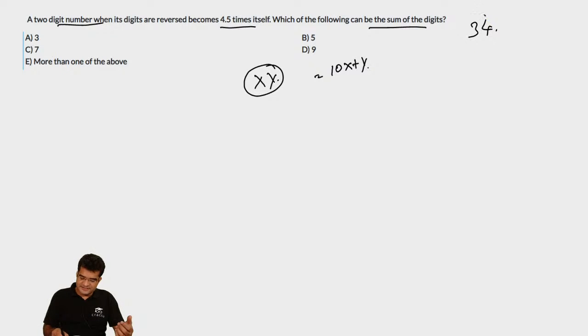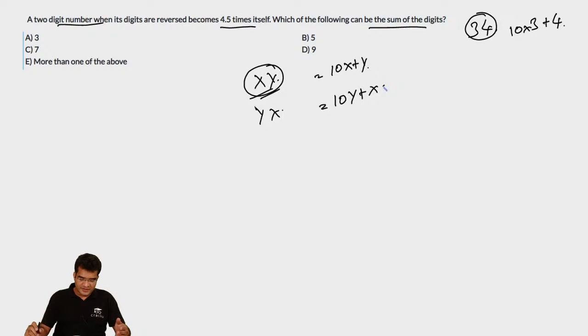You can look at it as, say, what is the value of 3 and 4 when they are placed side by side? This is equal to 10 into 3, which is 30, plus 4. Similarly, the value of the 2-digit number xy is equal to 10x plus y. When its digits are reversed, it becomes yx, or the value becomes equal to 10y plus x. We are told that when the digits are reversed, the number becomes 4.5 times itself.